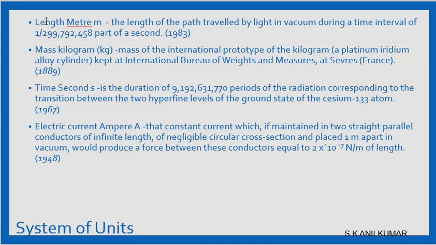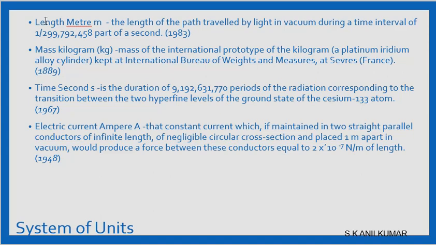What is ampere? It's a constant current which, between two straight parallel conductors of infinite length and negligible circular cross section, that means very thin, very fine wire, placed 1 meter apart in vacuum, will produce a force. Why? When electricity goes through a wire, it will create magnetism. When a magnet is there, and there is a coil, it will create electricity. These are called electromagnetic effects of related concepts.